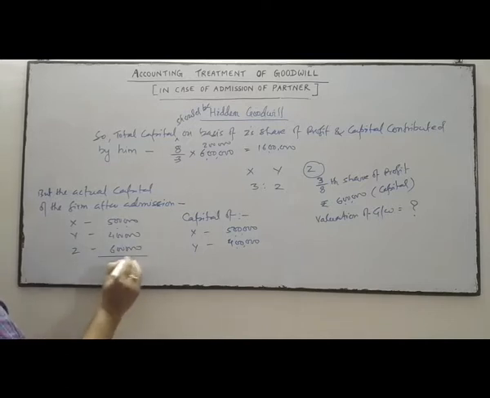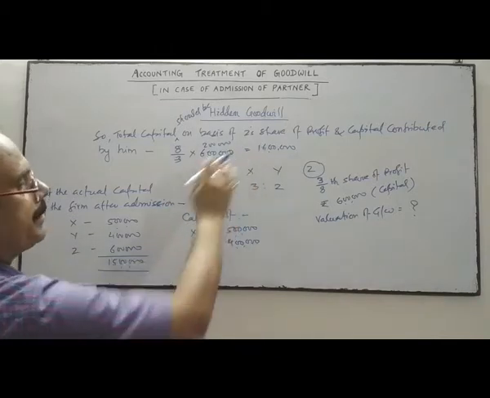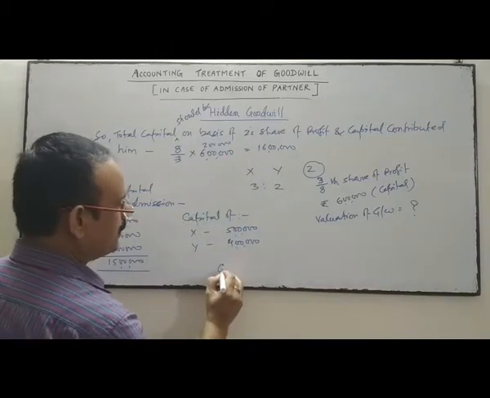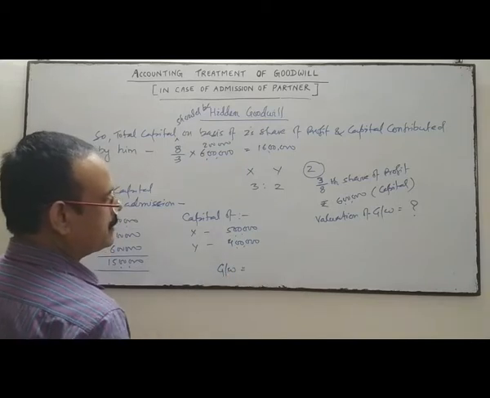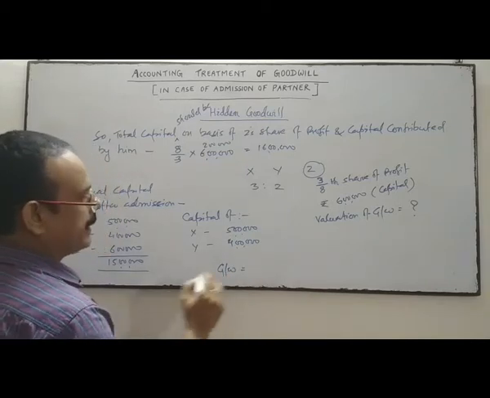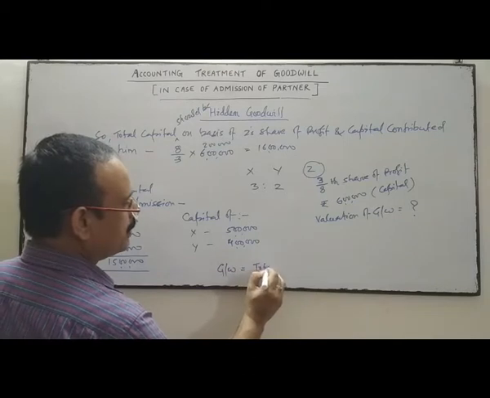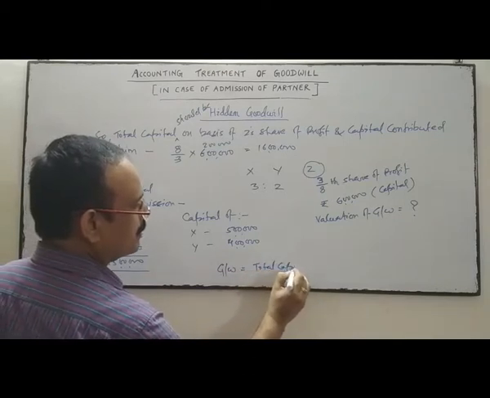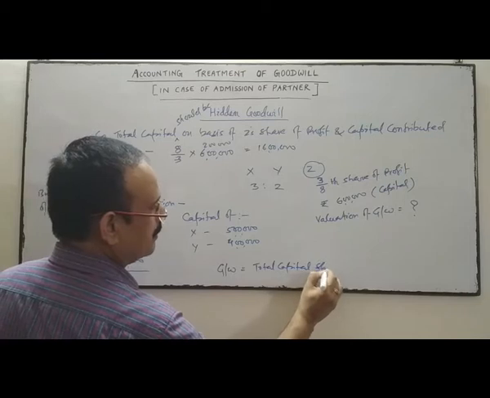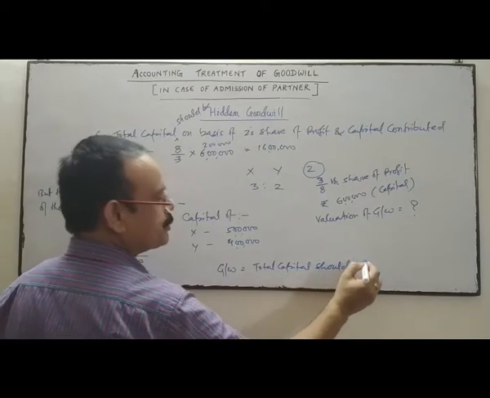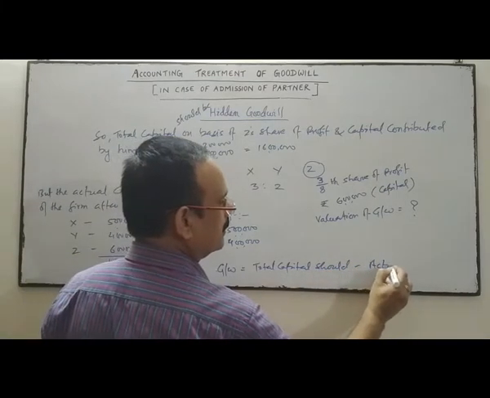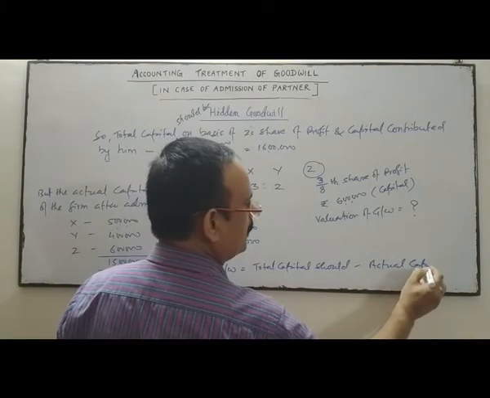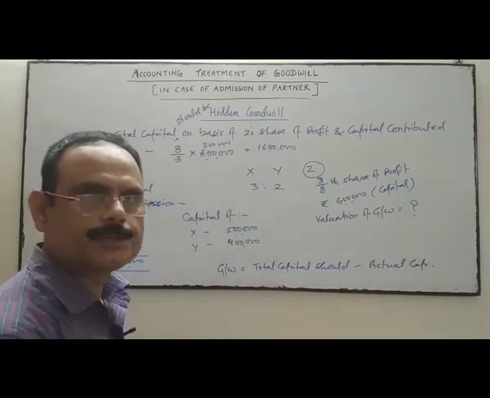So total capital is 15 lakhs. So actual capital is less than the capital should be. So goodwill is equal to capital should be minus actual capital of the firm after the admission.